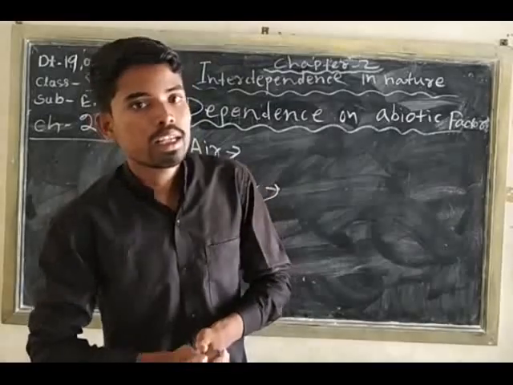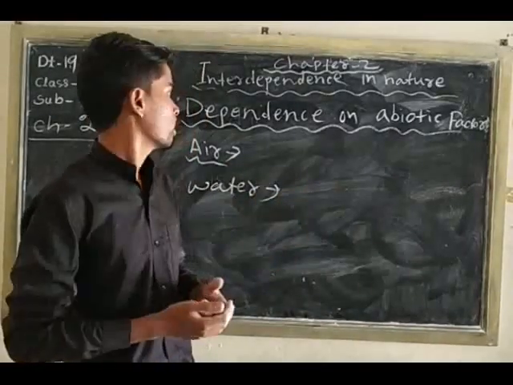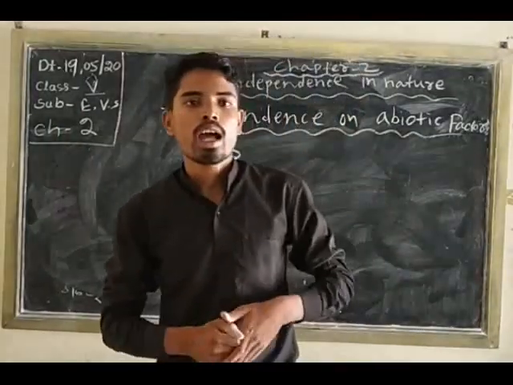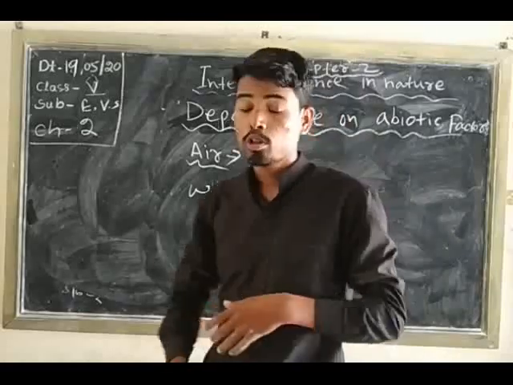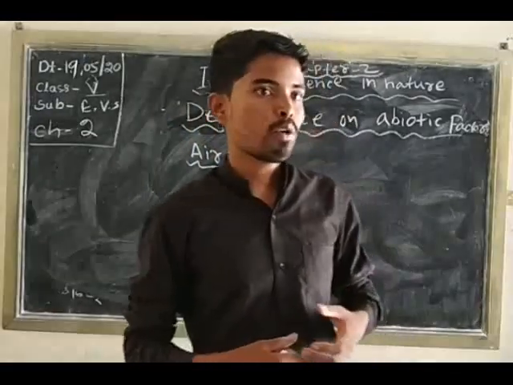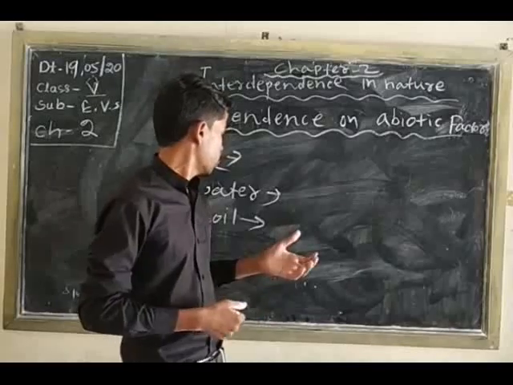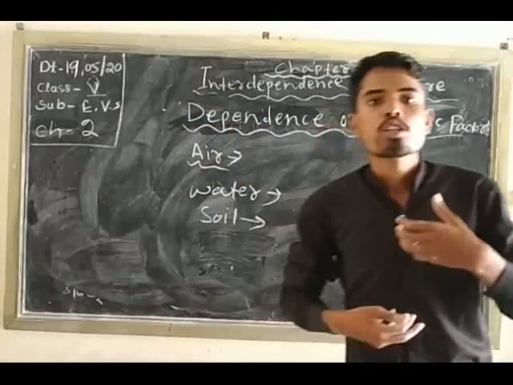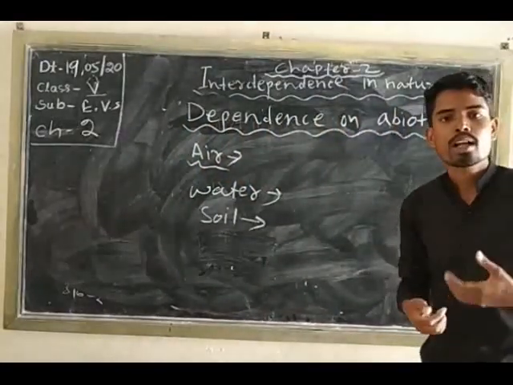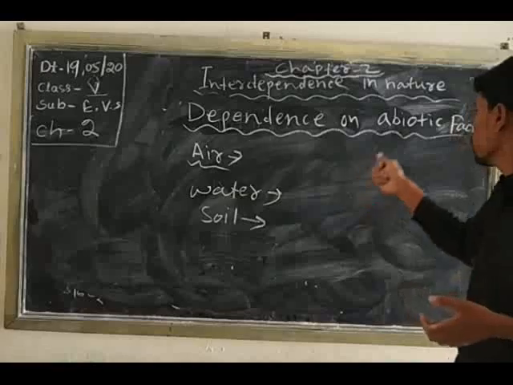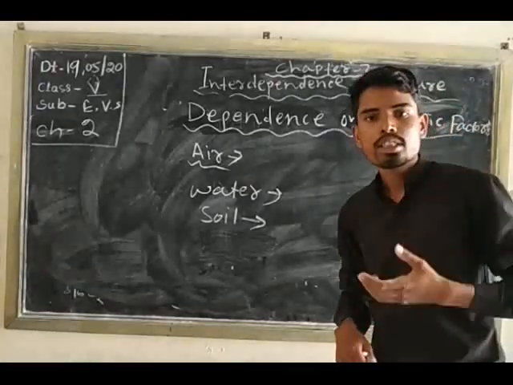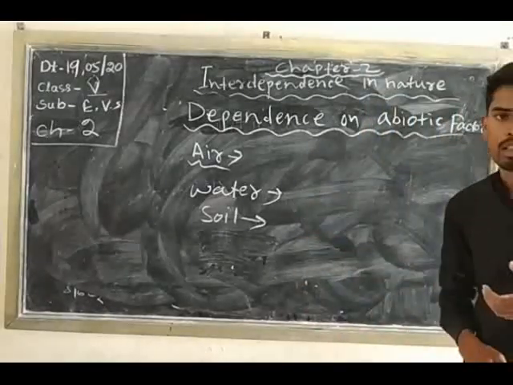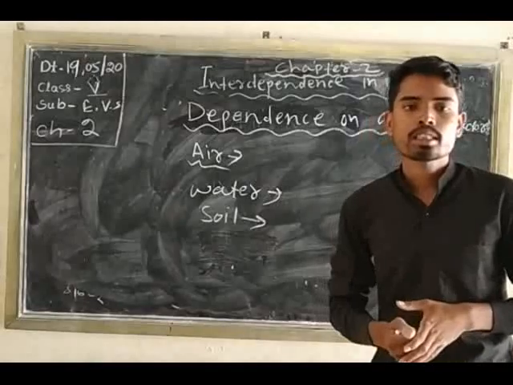Now we come to the soil. Soil provides support to plants. The plants absorb water from the soil. So soil is also an abiotic factor, and animals and plants depend on soil. And next, sunlight.